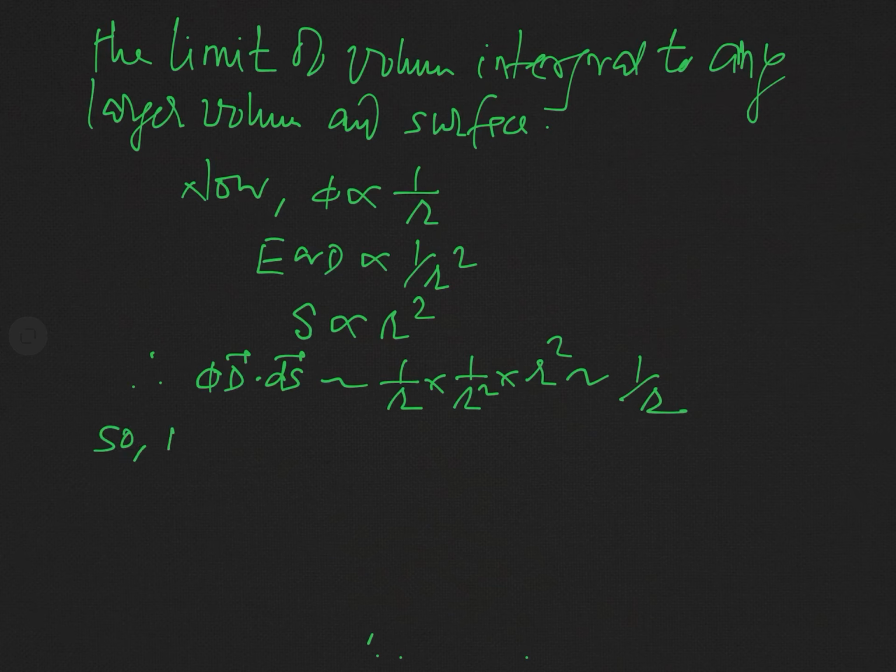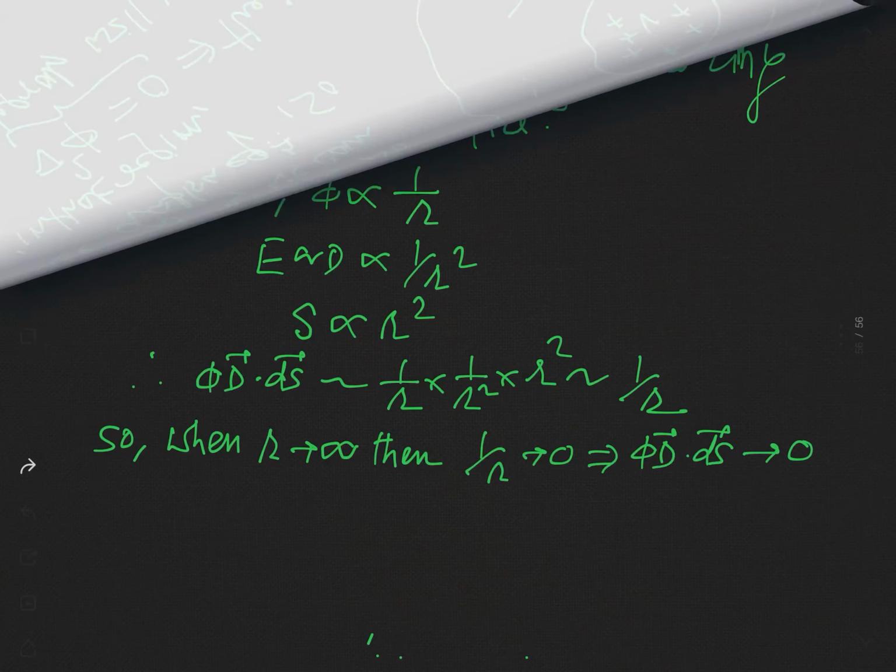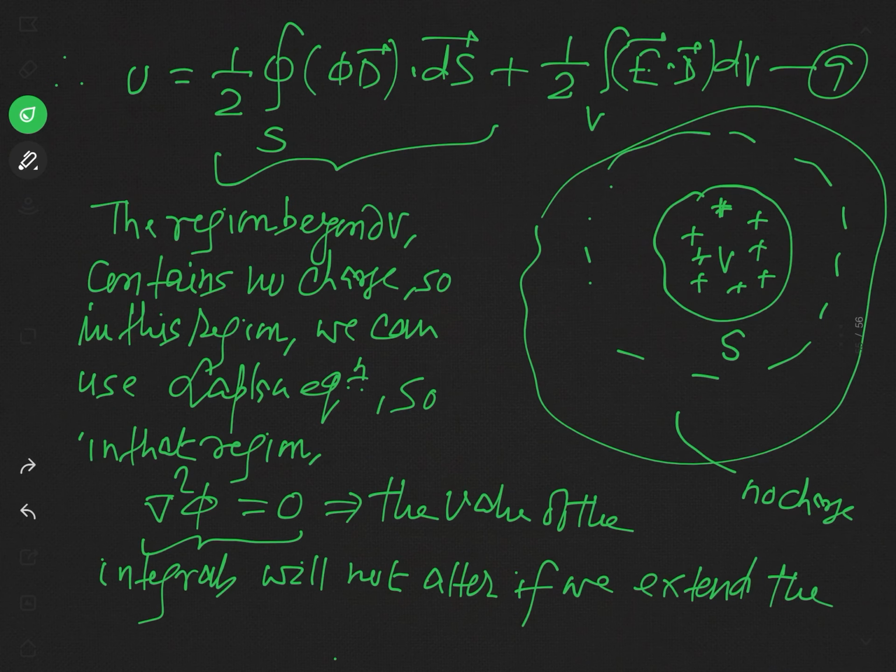And so when you extend the surface S to infinity, it means you consider that R is tending towards infinity. Then this 1 over R will tend to 0, and this implies phi D dot dS actually tends to 0. And so the first integral, the surface integral in our equation 9, will vanish.